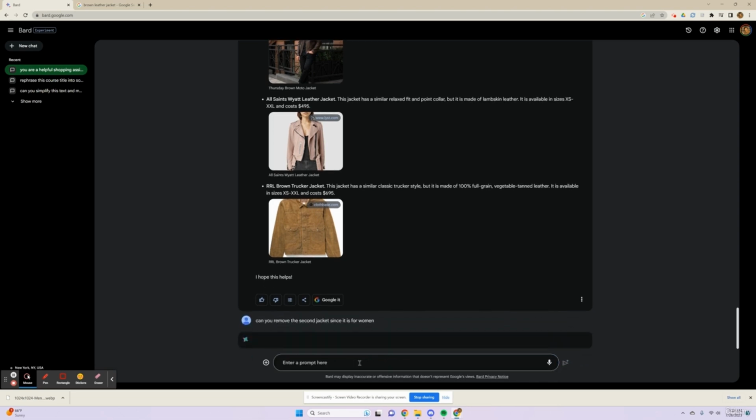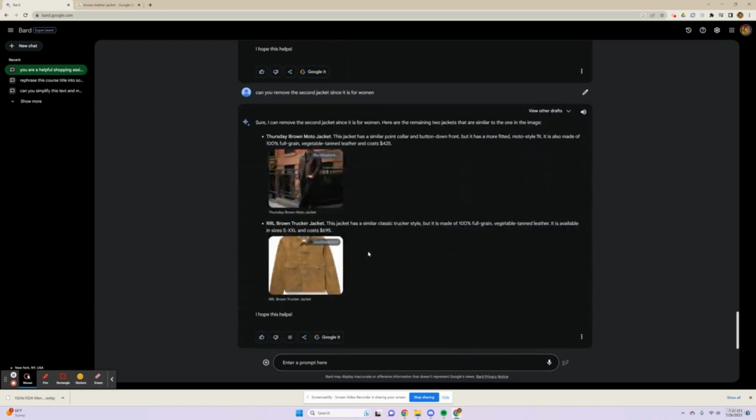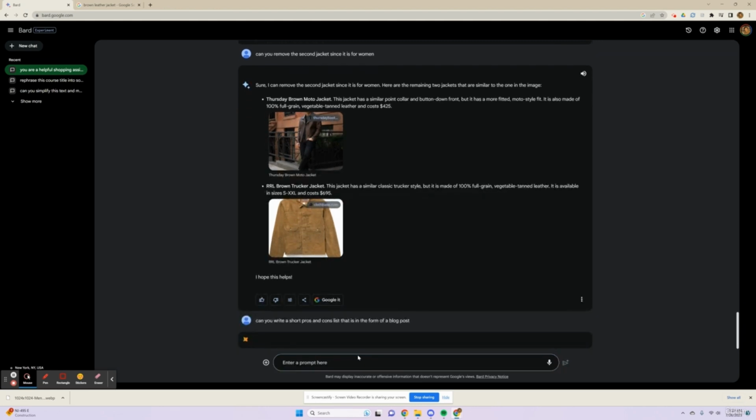So now it removes the second leather jacket, and let's ask it to write a short pros and cons list in the form of a blog article. And that way, if we have a fashion blog, we can actually use this response and then turn it into a blog post. Pros and cons list that is in the form of a blog post. And now, knowing the context, it'll take what we previously talked about and create a pros and cons list.